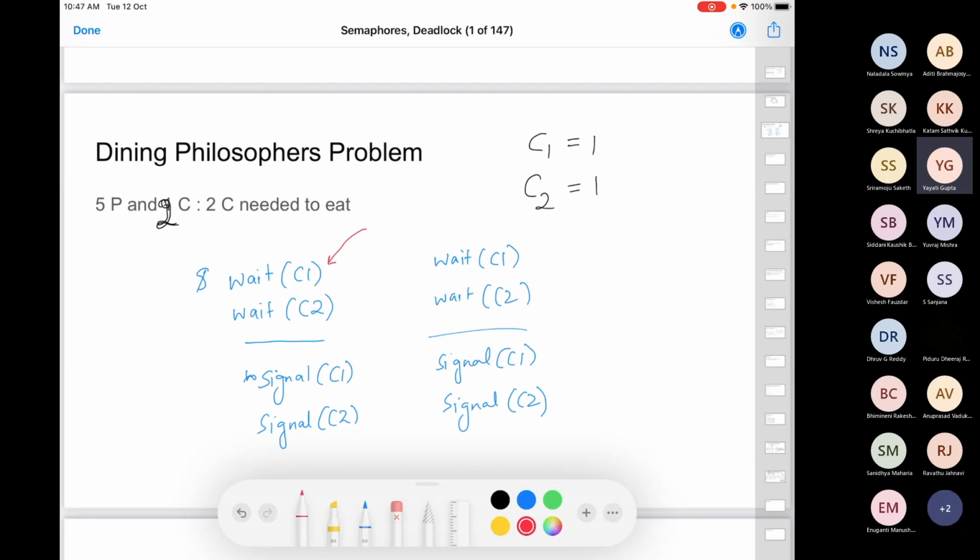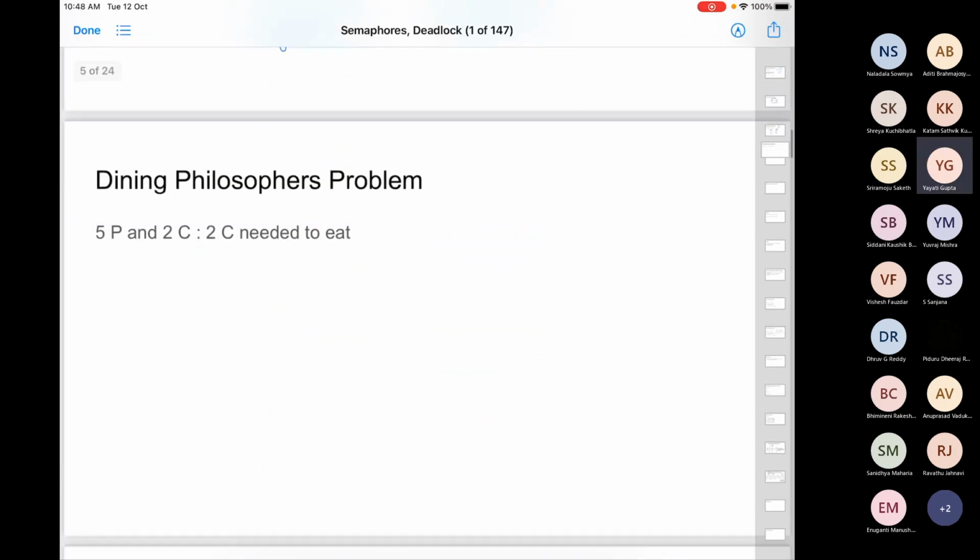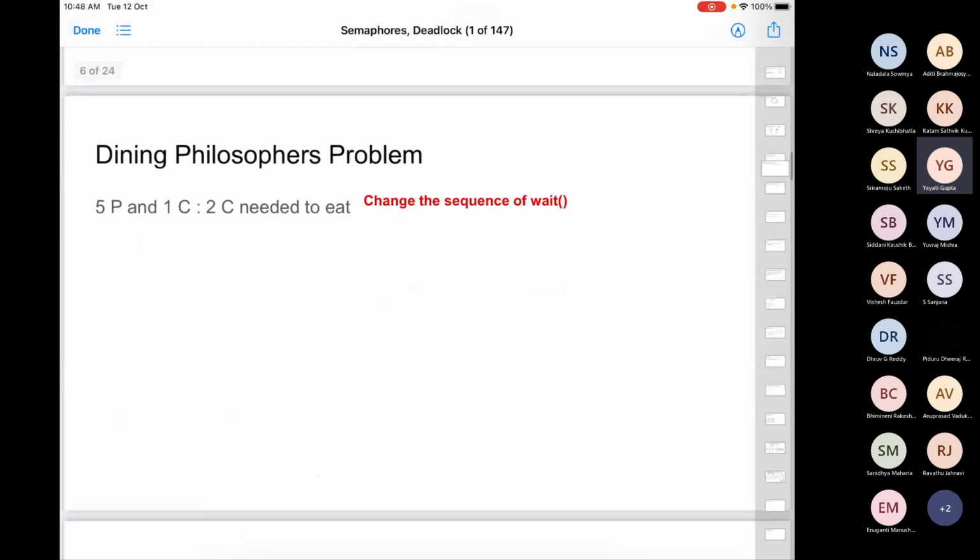So what happens, let's say the first one wants the first chopstick, it's going to call a wait operation on this, and C1 now becomes 0. Now the second one is also calling a wait on C1 first, right? So in case he also tries to take this first chopstick, he is blocked. So this is the only philosopher who can proceed, have both the chopsticks, finish and be done. In case I change this to wait C2 and then wait C1, then the problem will happen, which you suggested. Now the first one can take C1, making it 0. Another one can take C2, make it 0, and then both of them are waiting for each other, which is a deadlock.